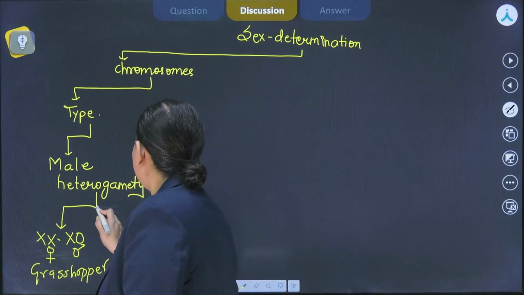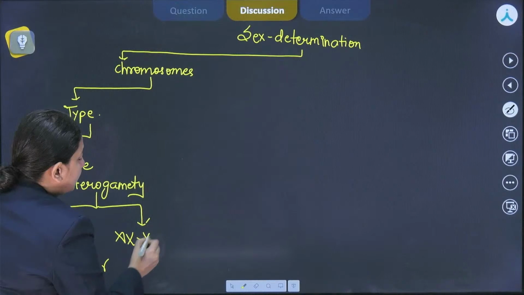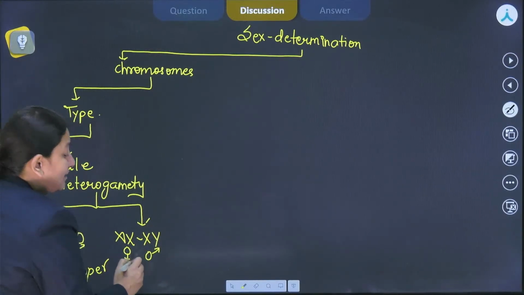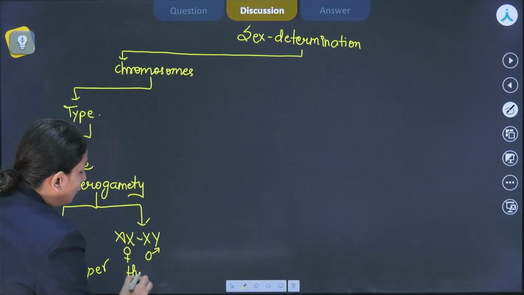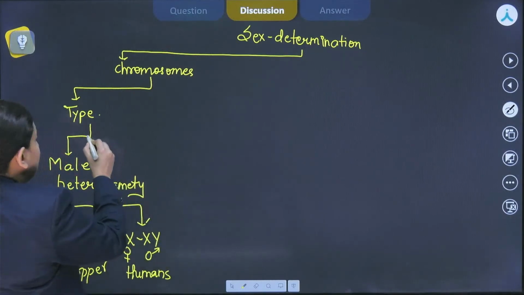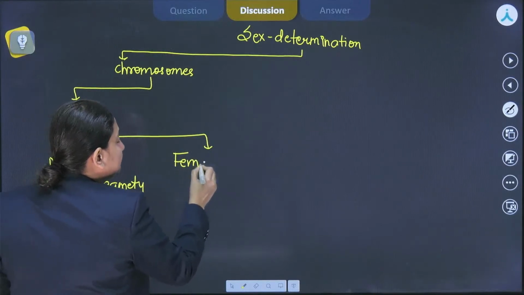Then we can have another type in male heterogamety, that is XX-XY type. Here males are XY, again heterogametic, but having the same number of chromosomes as a female. And this could be seen in the case of humans, right? Then we can have the case of female heterogamety as well.